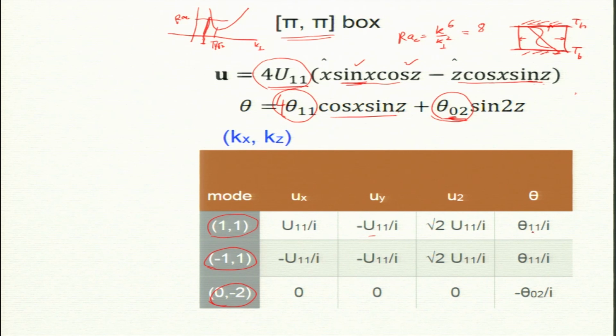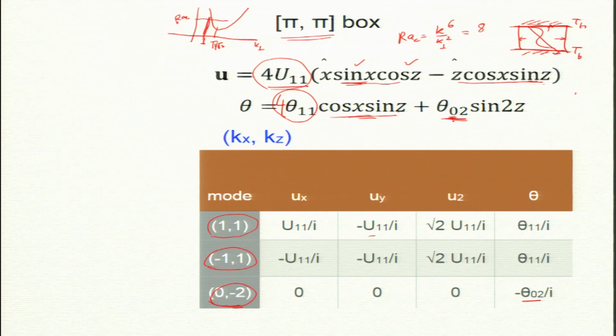Okay, and theta will come from here, and 0 minus 2 basically has no velocity component, because there is nothing called u02. In fact, u02 must be 0. You know why? Because of the incompressible condition. So, this you show yourself. This has to be 0, and Lorentz does not use u02. In fact, it has to be 0.